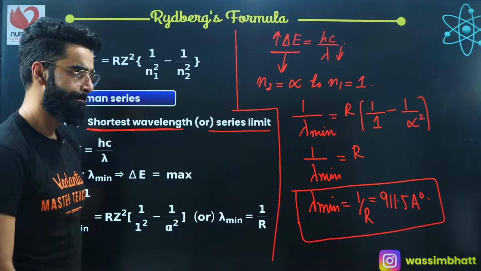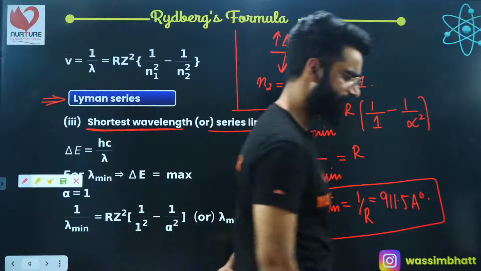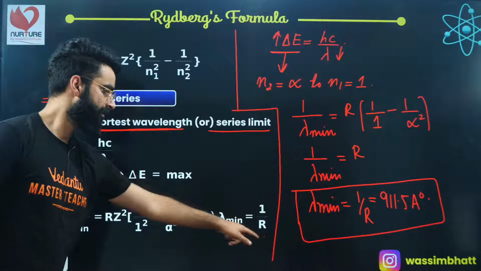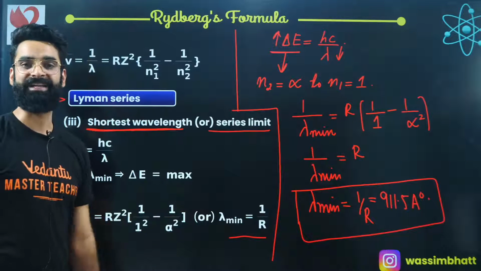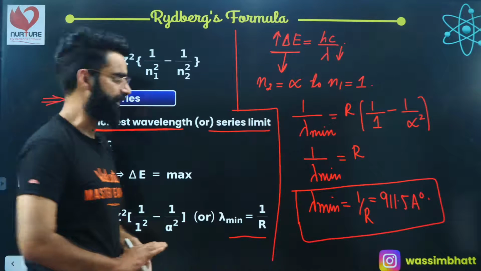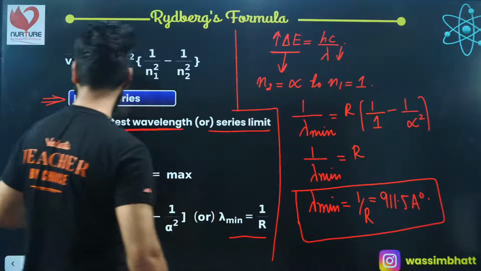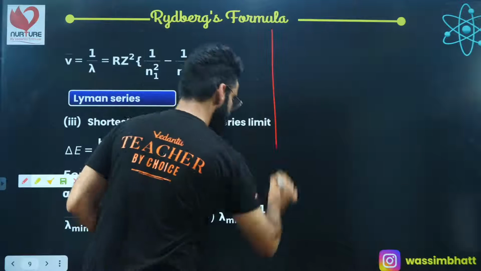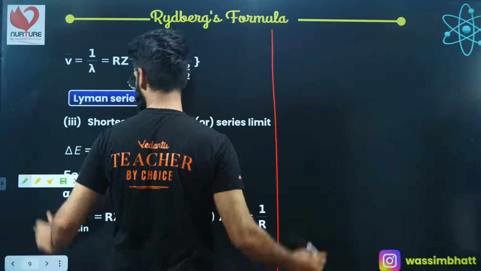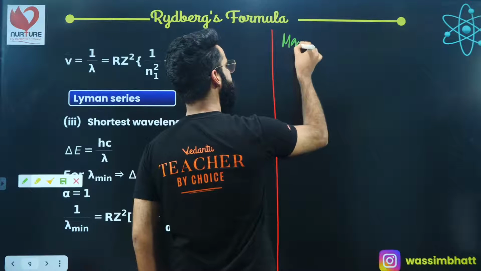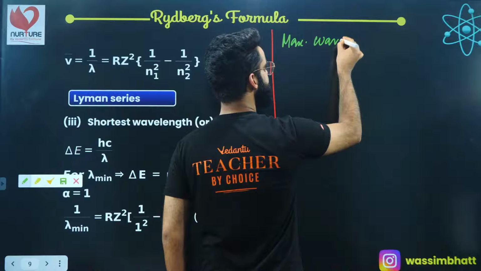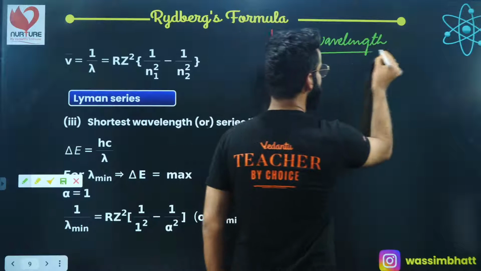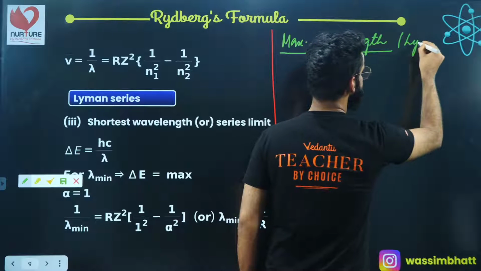Absolutely perfect. Right, people? This is the minimum wavelength emitted. Now, if I talk about the maximum wavelength emitted in case of Lyman series, if the question is asked, calculate the maximum wavelength of the radiation emitted, how do I do that? How do I calculate the maximum wavelength emitted in case of Lyman series?